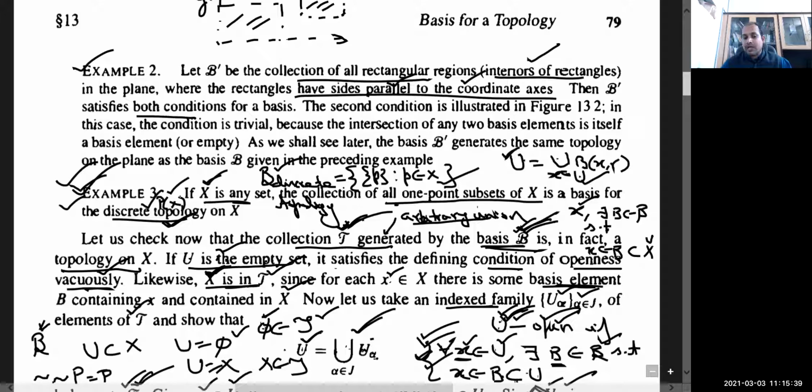So in place of this, let me write the collection of all singletons, because P is varying over X.